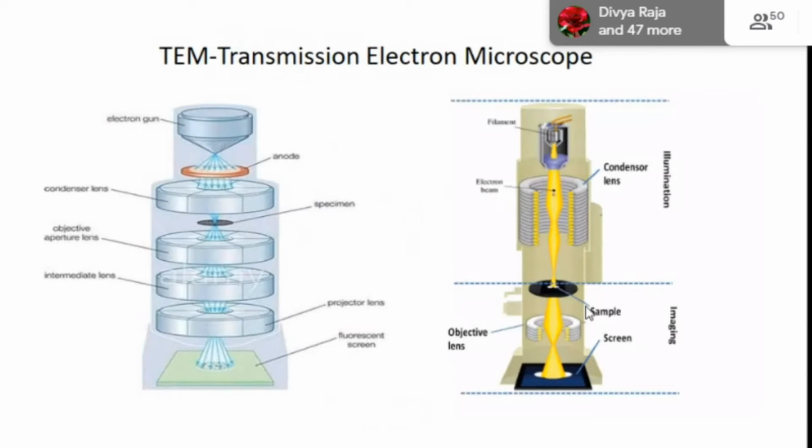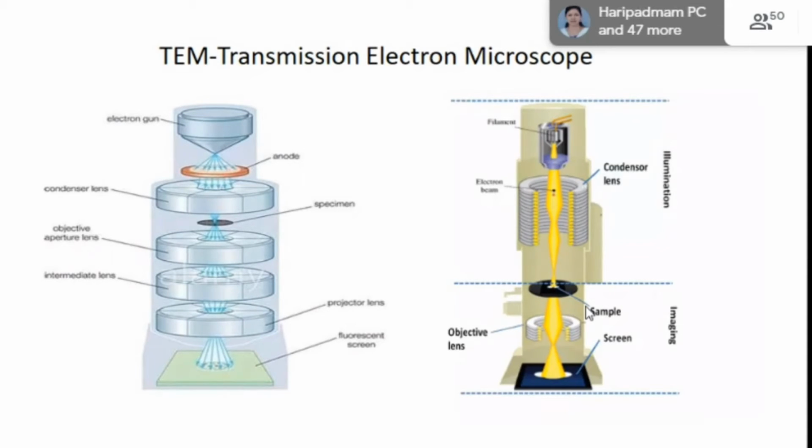This is the top view of the internal of a transmission electron microscope. The same electron gun is available, the source of electrons on the top. There is a tungsten filament commonly used as the electron source. Then the electron beam, objective aperture, a condenser lens, and the projector lens. There are three sets of lenses, and the sample holder is in between, in the middle.